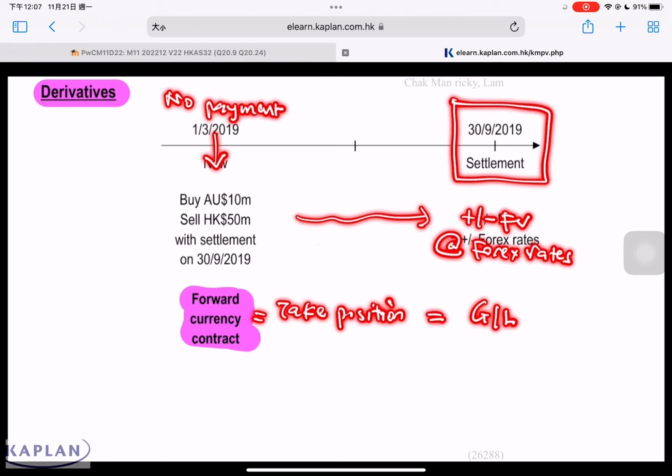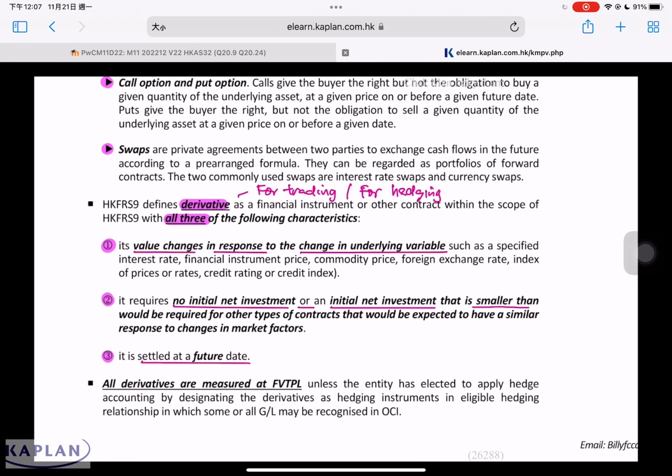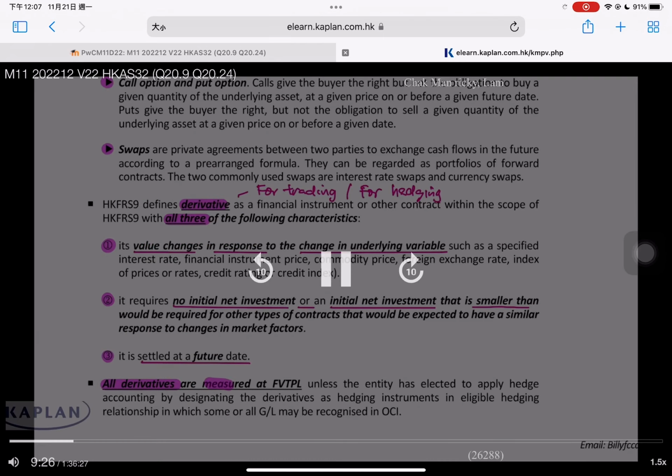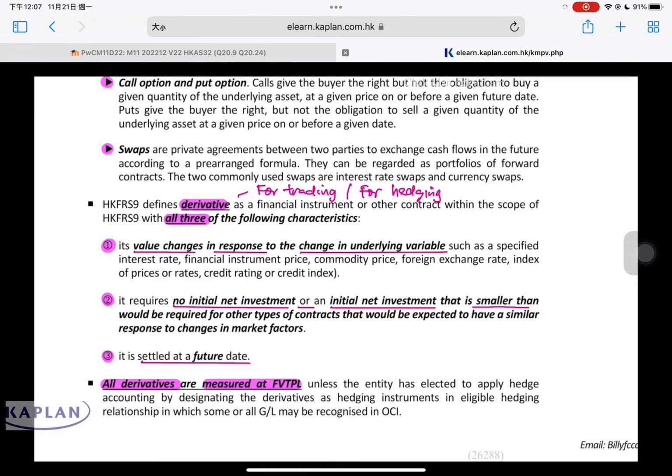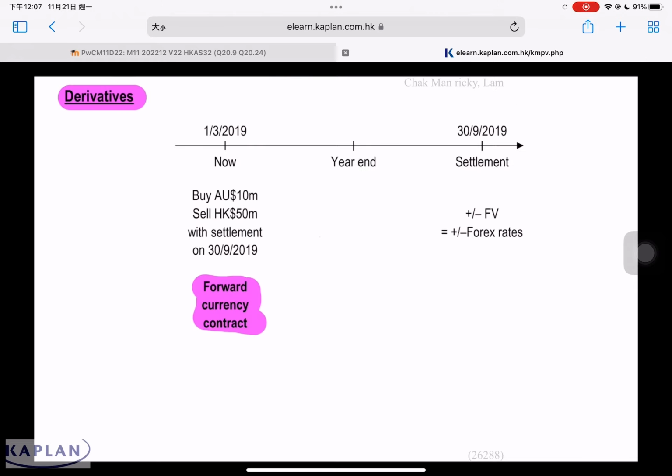How do we account for this type of contract? In accordance with IFRS 9, all derivative instruments must be measured at fair value through P&L. Every year you must adjust to fair value, with any gain or loss reported in P&L, unless the entity applies hedge accounting. We'll discuss hedge accounting later on. Referring to the example that we have just now, year end is 30th June 2019. We need to know what the position is at the year end. If the position at the year end is favorable, then this will be considered a financial asset. If the position is unfavorable, meaning we have to pay, this will be a financial liability. For example, for the forward contract, the fair value at the start is 0, then we must adjust to the fair value at the year end.